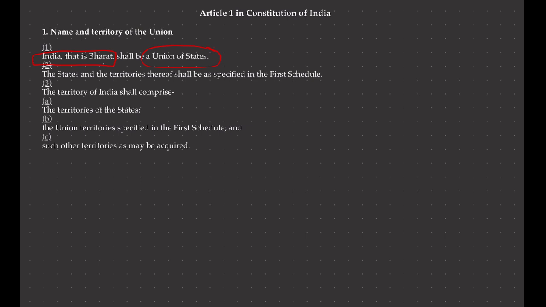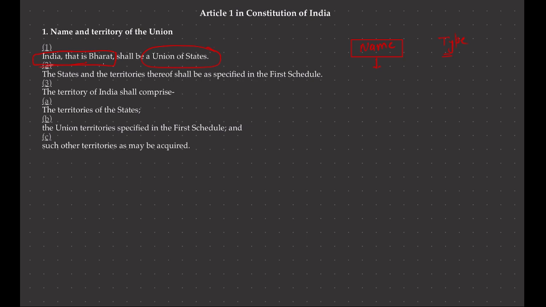Precisely what I want to convey is that Article 1 deals with two parts: the name of the union, and secondly, the type of polity. Whether we are a union of states or a federation of states has been made clear in Article 1. When it comes to the name of the country, the name of the union, the article says the name would be India, that is Bharat. What is the name of our union? India, that is Bharat. Why has such a name been adopted?